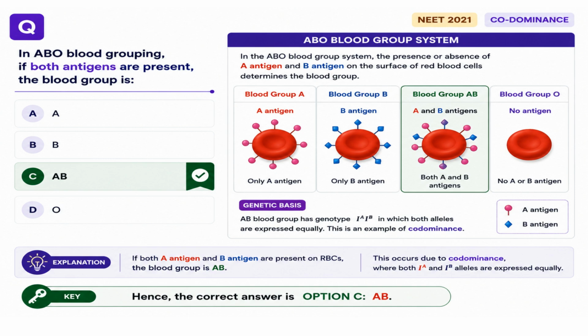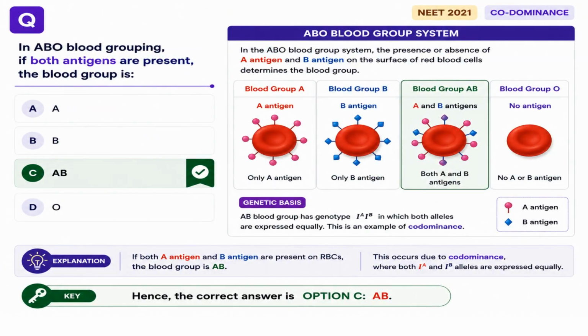In ABO blood grouping, if both A and B antigens are present, the blood group is AB. This is due to codominance, where both the I^A and I^B alleles are equally expressed. If both antigens are present in the ABO blood group system, the blood group is AB. Both I^A and I^B alleles are codominant, resulting in the expression of both A and B antigens.